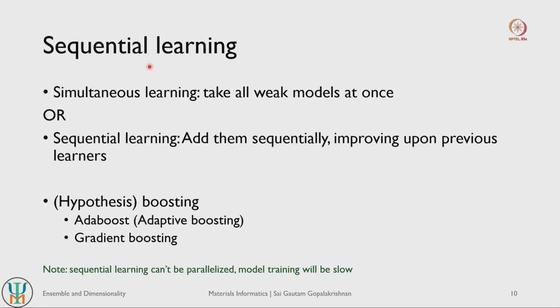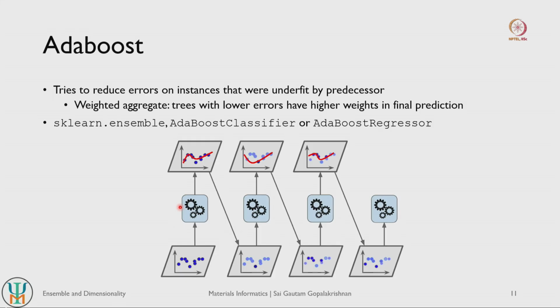So just as a recap, we started touching upon sequential learning, where we train models in a sequential fashion compared to a classic random forest where we train all the weak models at once. And there are two popular ways of doing sequentially learned ensemble models. One is called AdaBoost or adaptive boosting, the other is referred to as gradient boosting. Let us now look at AdaBoost and gradient boosting.